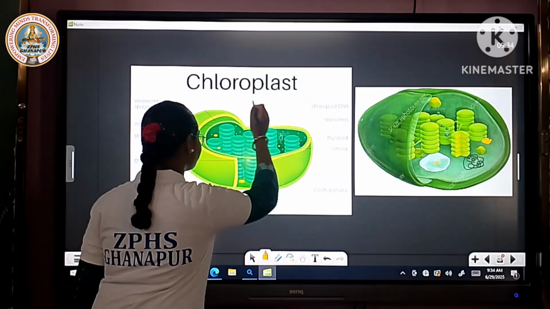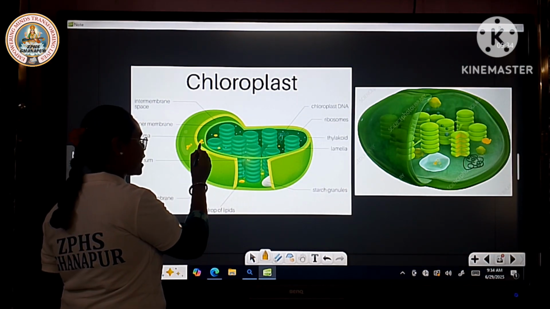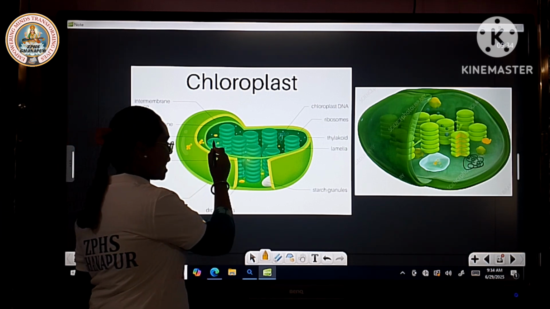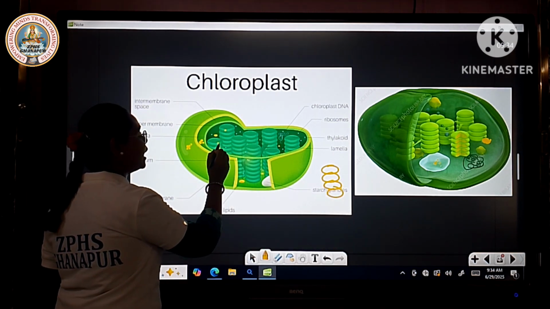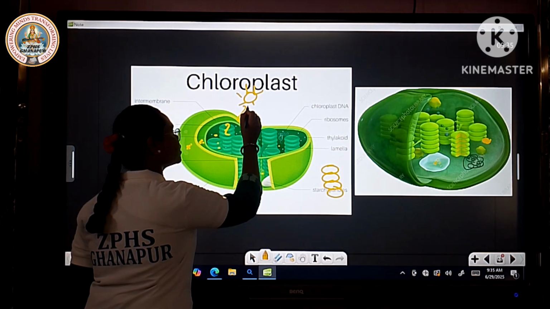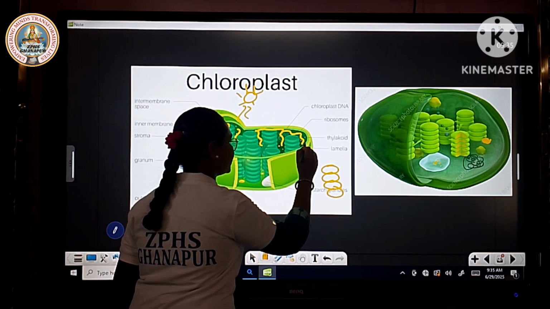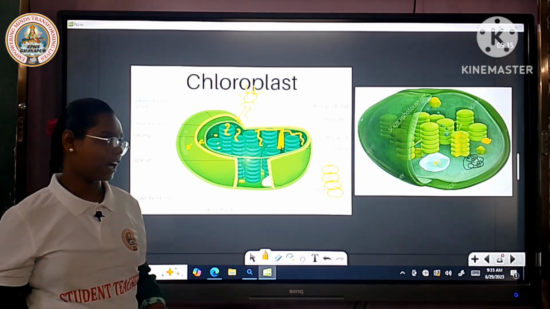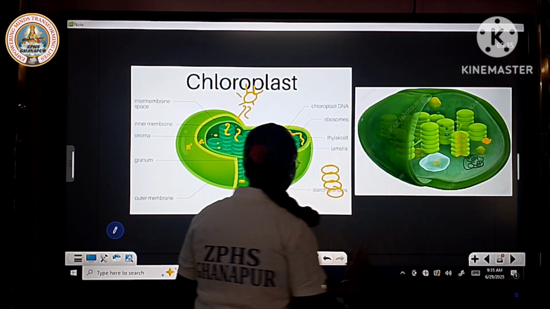This is the chloroplast structure. Chloroplast is a membranous structure. Chloroplast has 3 layers. The outer 2 layers form the envelope. The innermost layer, a sac-like structure, is called grana. It is believed to trap solar energy. The intermediate fluid-filled portion between the grana is called stroma. It is believed to carry out enzymatic reactions. It synthesizes glucose and forms starch.